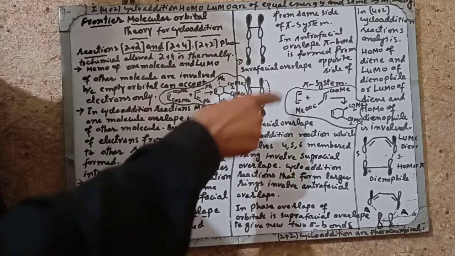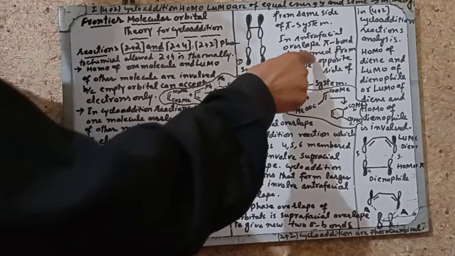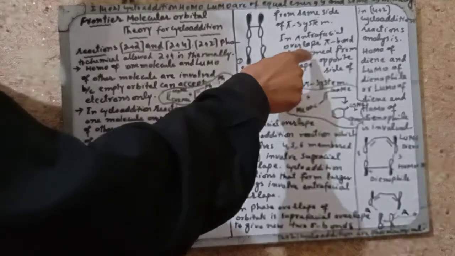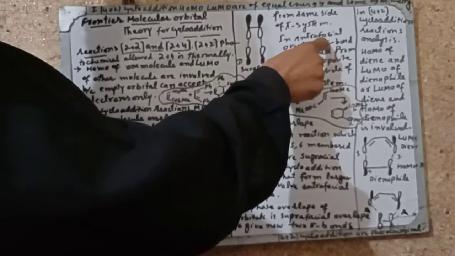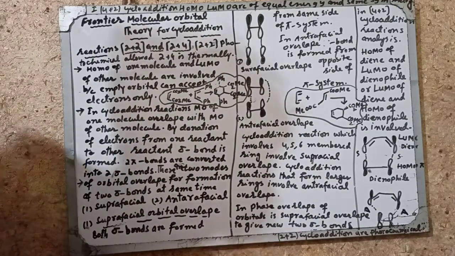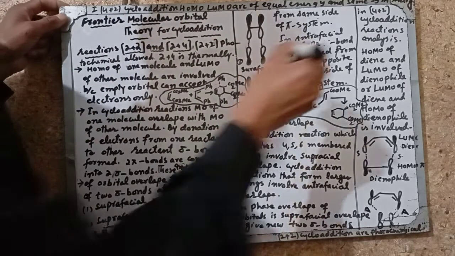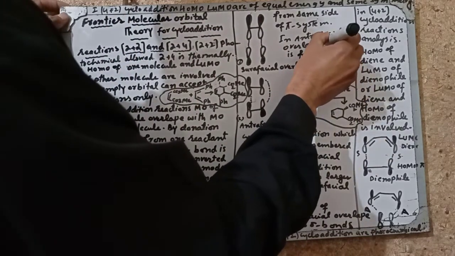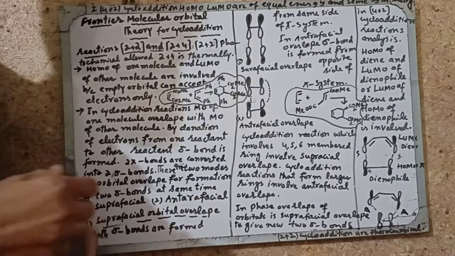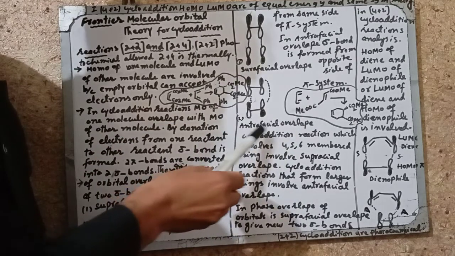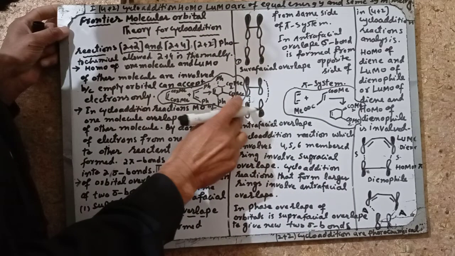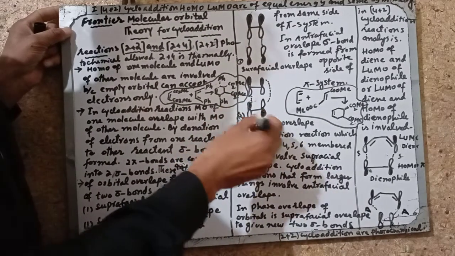In the antarafacial overlap, sigma bonds are formed from the opposite side of the pi system, not pi bonds. This is the antarafacial overlap, and this is the suprafacial overlap.